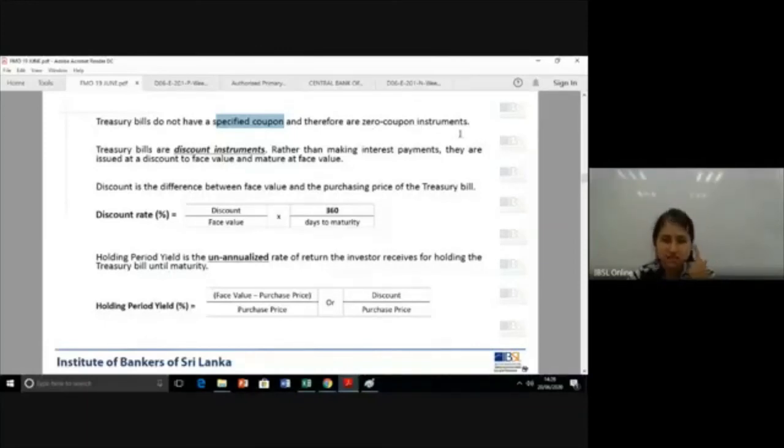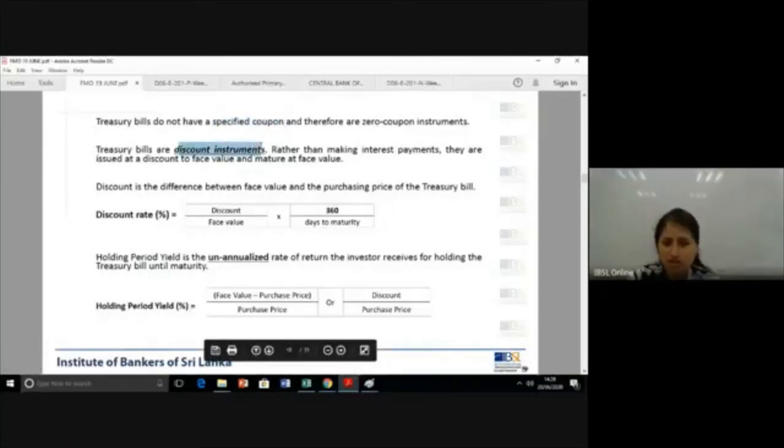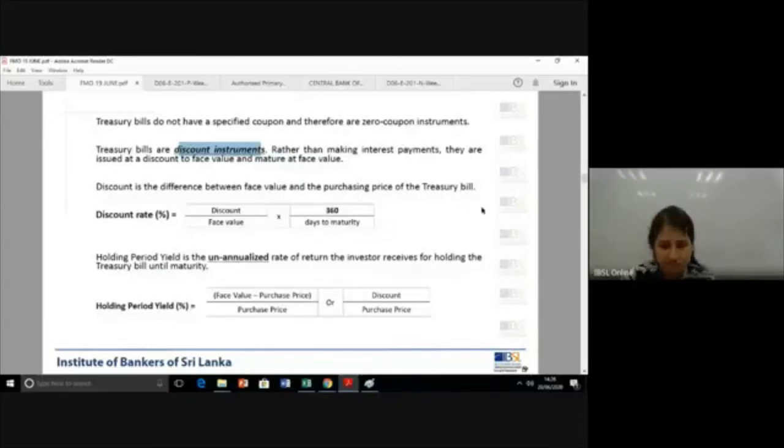Understand, if it's a zero coupon instrument, these instruments are not interest bearing, they trade at a discount. The discounting process is how you earn a return out of these instruments. Okay. So treasury bills are discount instruments. Rather than making interest payments, they are issued at a discount to face value and mature at face value. Discount is the difference between face value and the purchase price of the treasury bill.